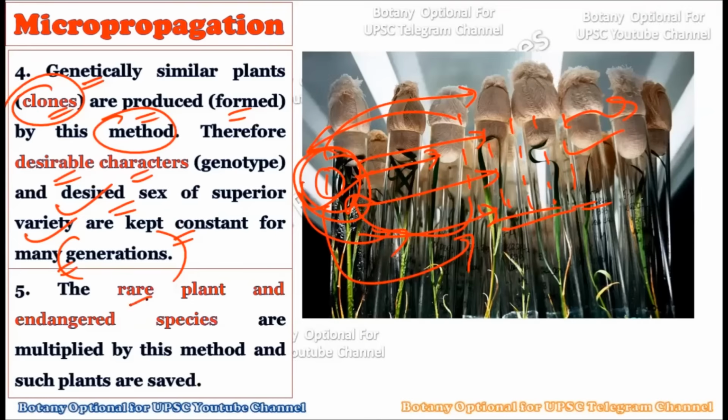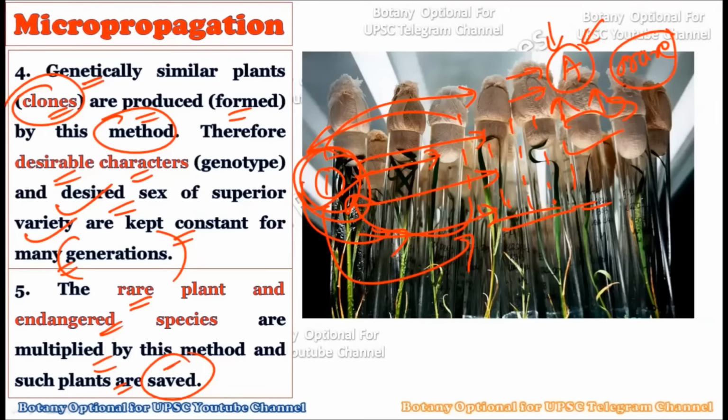Now consider the fifth one. The rare plants or endangered species can be multiplied by using this method, and such plants can get saved. For example, if a species is rare, okay, this is a rare species, and a limited number of plants are present in the natural environment. Now in such a case, what can we do? We can actually create a large number of plants by using micropropagation, and the number of these plants can be constantly increased to a much higher level, and that is why we can ultimately save this particular rare or endangered plant species from going extinct from mother earth, right?